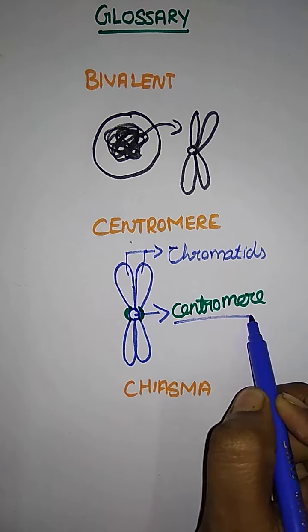This is an oral structure of a chromosome, sister chromosome. Two identical longitudinal halves of a chromosome which share the common centromere, the sister chromatids. Why do they say sister chromatid? They are near to each other. That is why they are called sister chromatids.